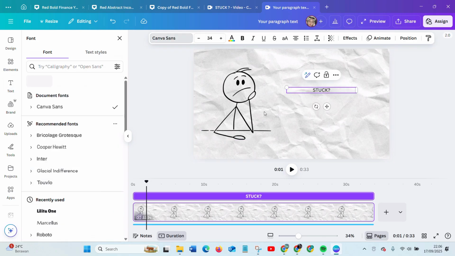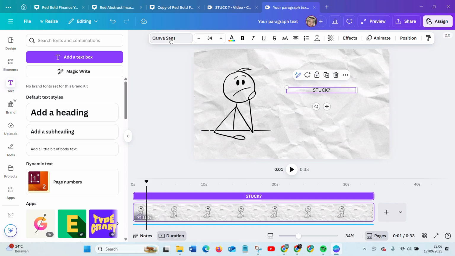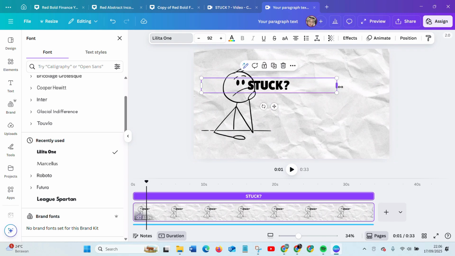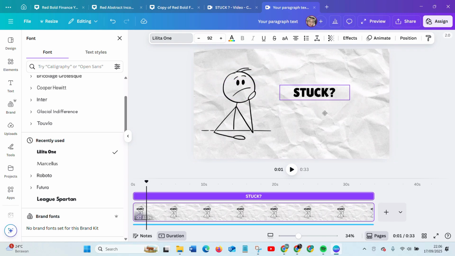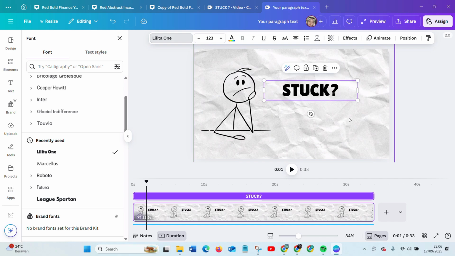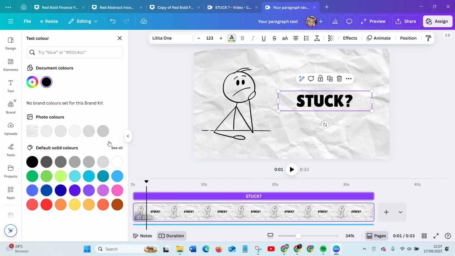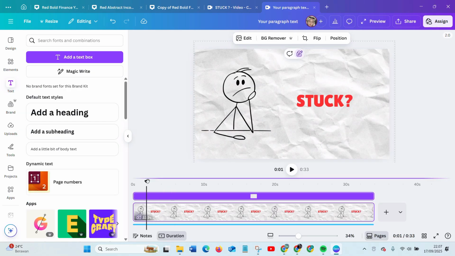You can change the font, the text font. Make it bigger, like this. You can also change the color to make it more interesting. Like maybe you want to use red color. Let's hear it. Do you ever feel stuck?